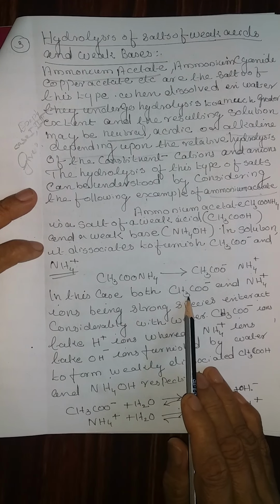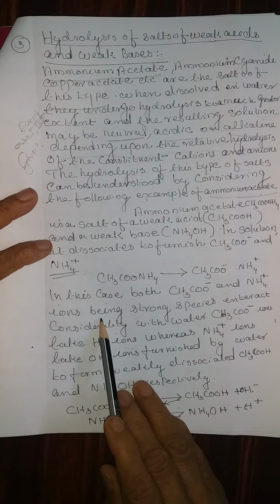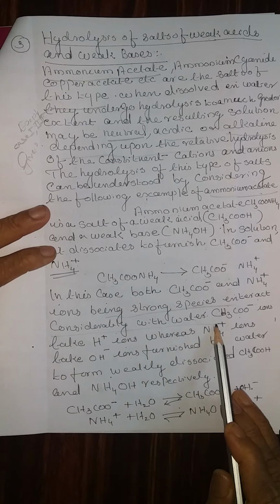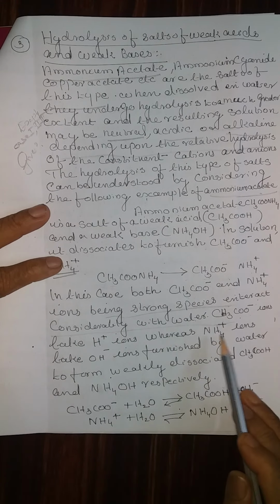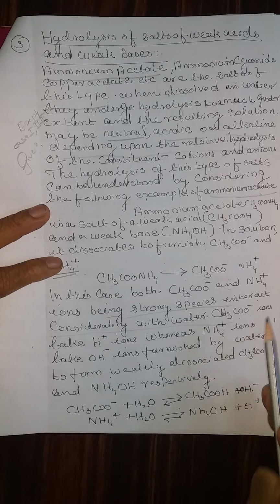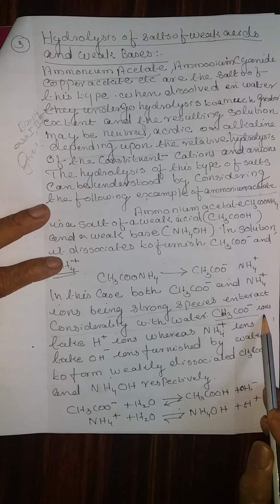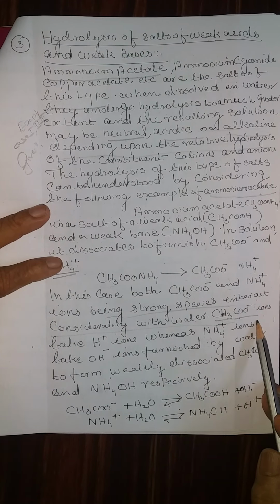In this case, both CH3COO minus and NH4 plus ions, being strong species, interact considerably with water. We studied NH4 plus reacting with water in the first case, and CH3COO minus reacting with water in the second case. Therefore, both are helpful to derive the equation here.